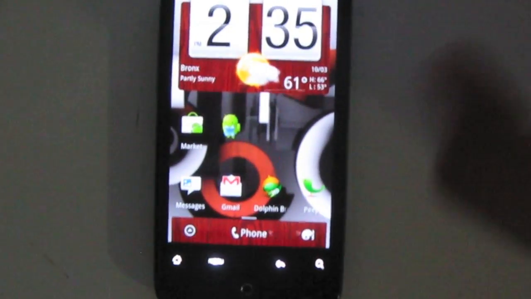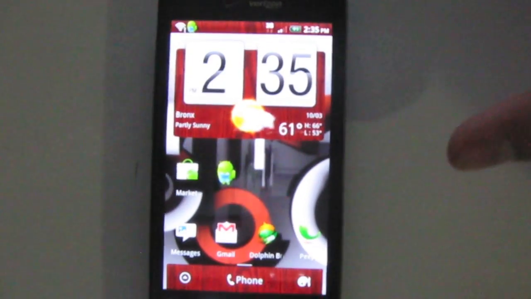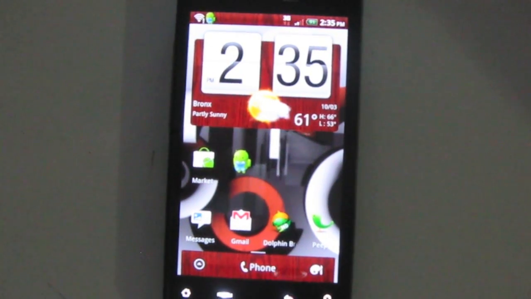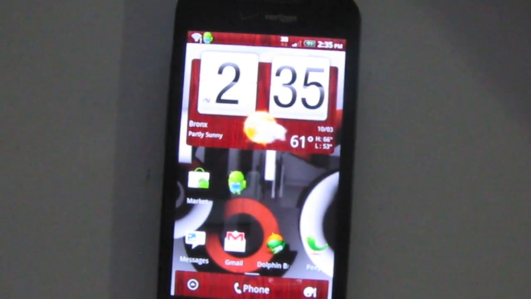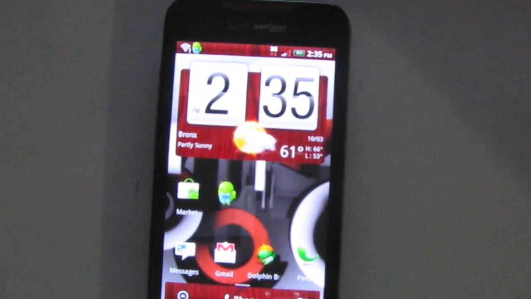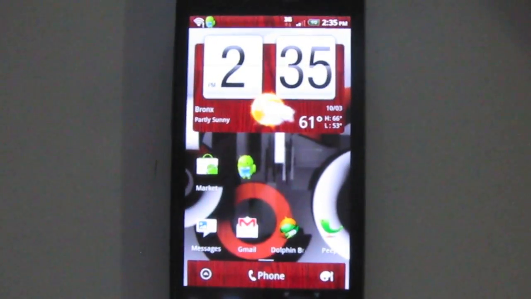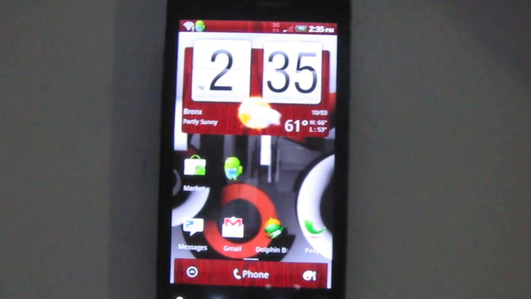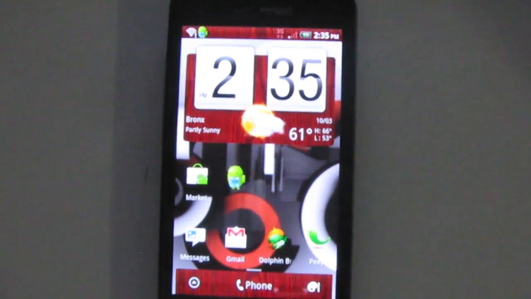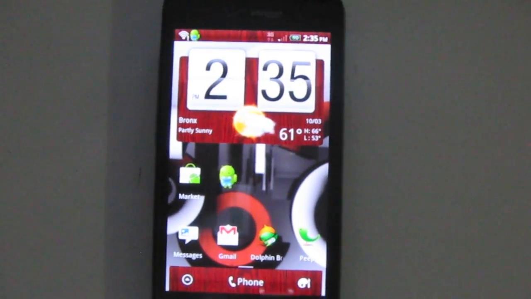So I'll end the video now. This was a brief overview of the IncredibleDoes version 0.6 ROM. I'll link you on the bottom bar again to the website. If your Incredible is not rooted, you'll need to root it first. I suppose you can use unrevoked. That's the tool I use. Pretty simple to root it. And then you just start flashing whatever ROMs you want.